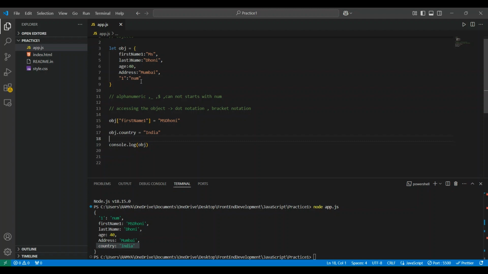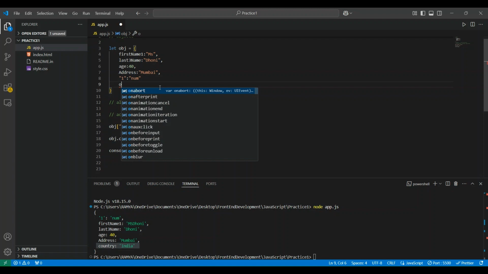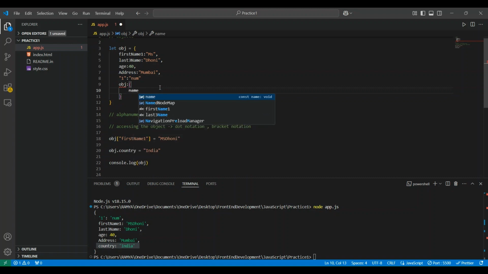And for values, we can use all the primitive and non-primitive values. That means a value can contain a function, an array, or an object. Let me add one object here: obj equals, here it is a property of a property, which has an object value, name equals Ramya.